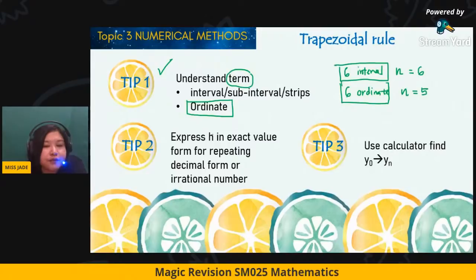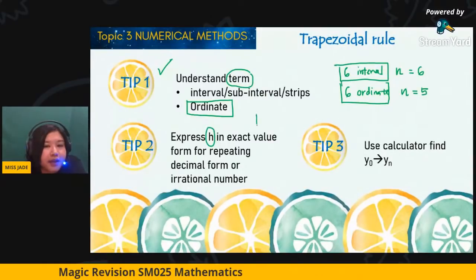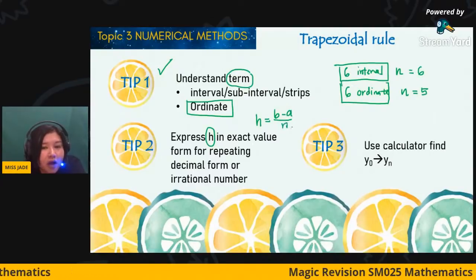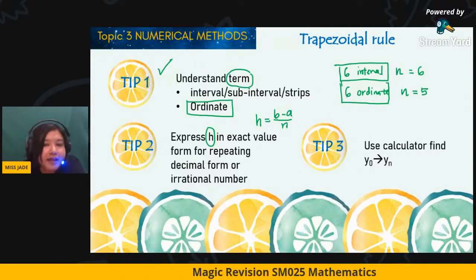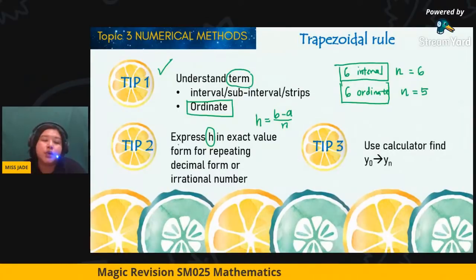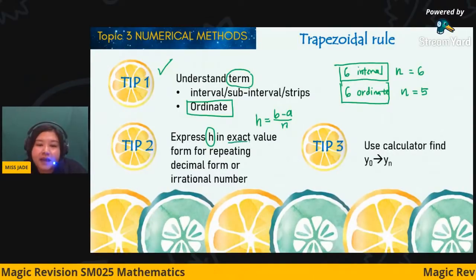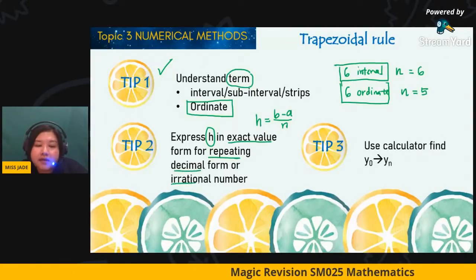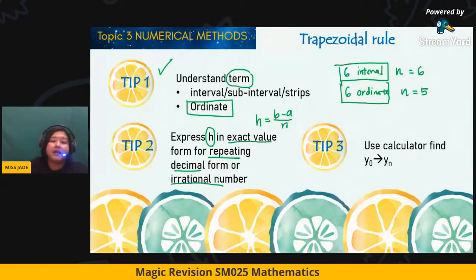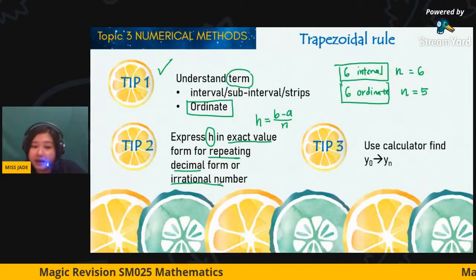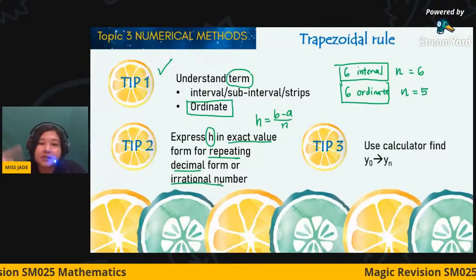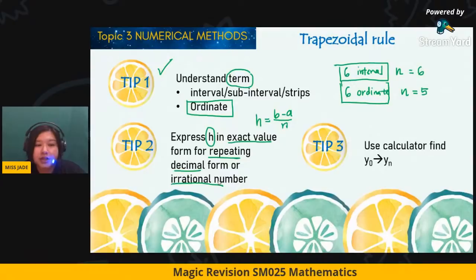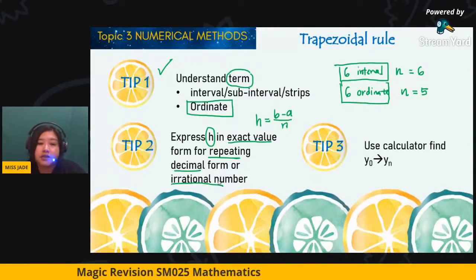After you get it, we need to find the h, isn't it? As we know, h is equal to b minus a over n. The n is correct, so for sure the next step is finding the h. We try to express the h in exact value form for a repeating decimal or any irrational number. For example, if you get 1 over 3, this is a repeating decimal, 0.33333. An irrational number may be in terms of exponential or pi. So this is something you have to know.